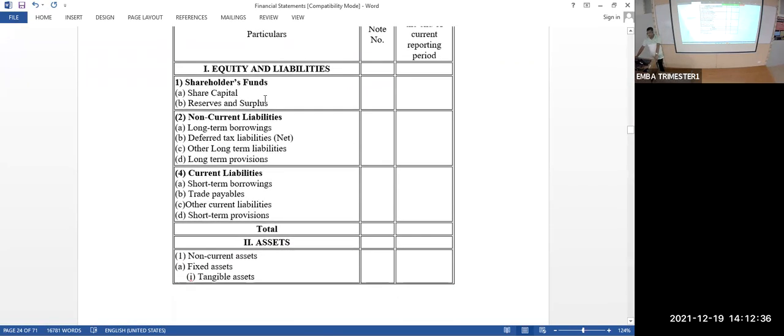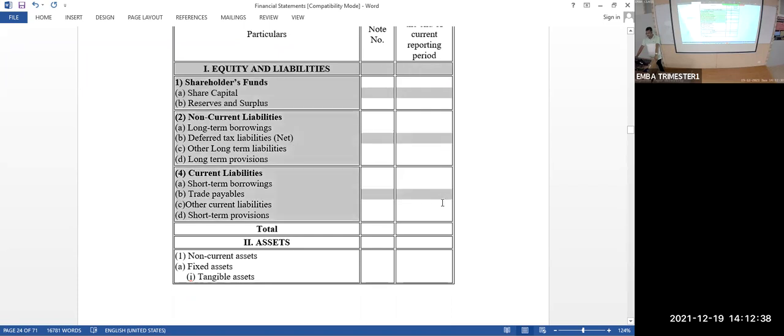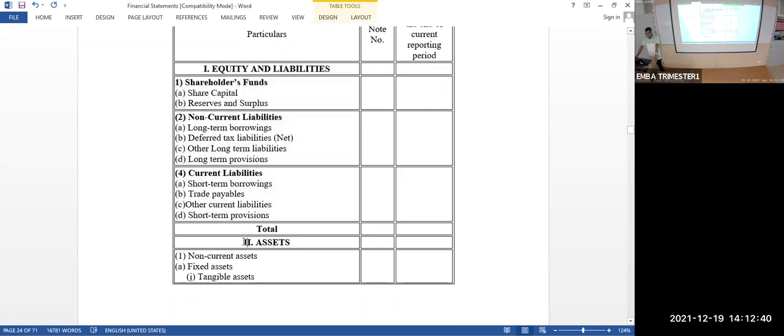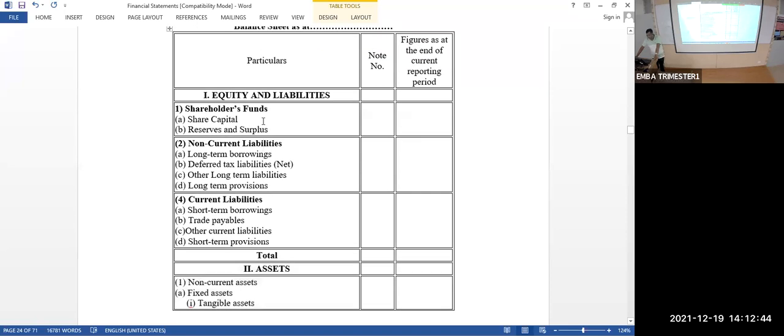Look at the statement. Two components, I told you. One is equity and liabilities. That's the first component. The second one is assets. In this form only you have to prepare. First one I will just explain. To prepare a balance sheet, or an income statement, or totally the financial statement of a company, what do we need?